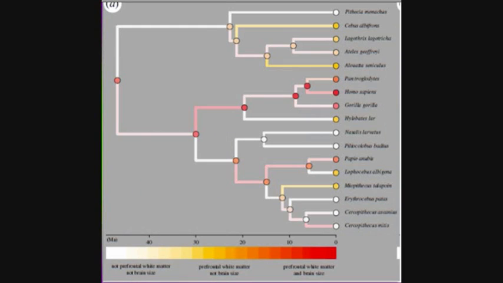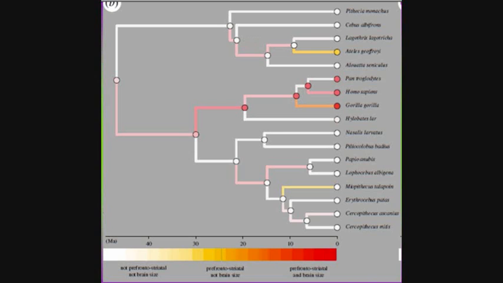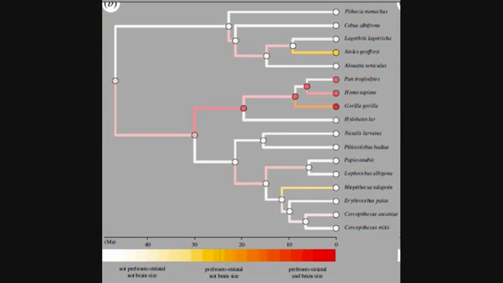Based on an adaptive peak model, there are 3 mosaic changes that separate great apes from other anthropoids. This was done by investigating the temporal origin, rate, and processes underlying the mosaic patterns. The red indicates a joint increase in PCs and overall brain size. The yellow indicates an increase in PCs but not overall brain size, and no shading indicates no increase in PCs or overall brain size.